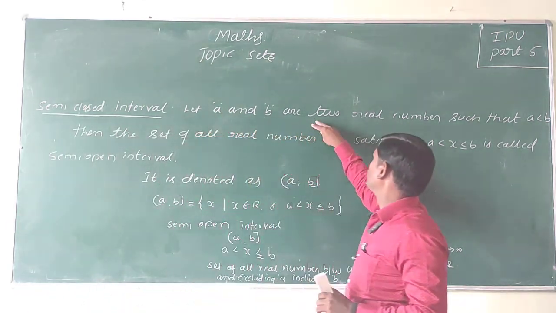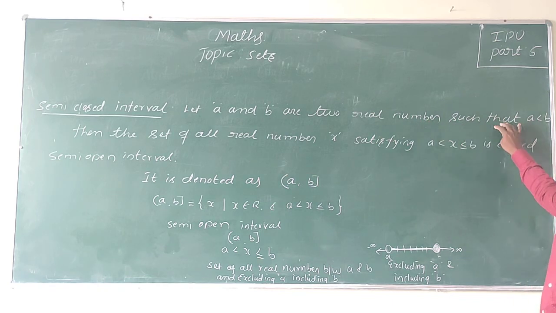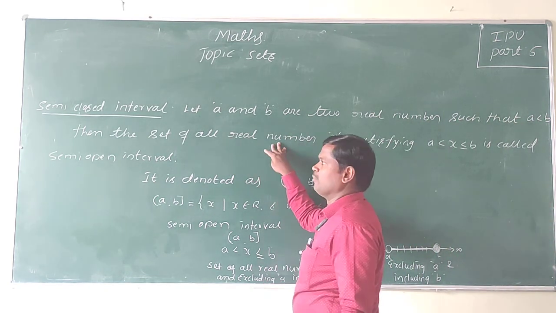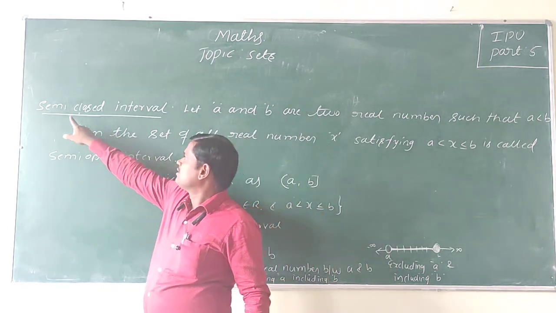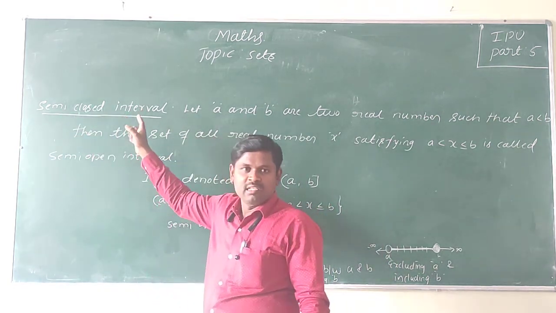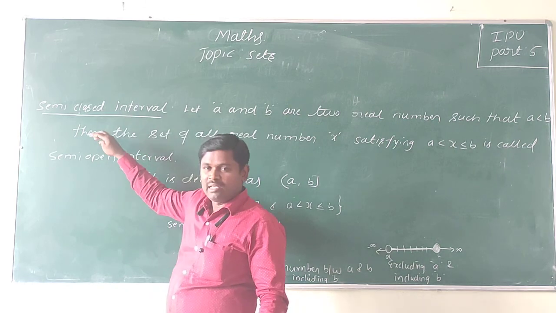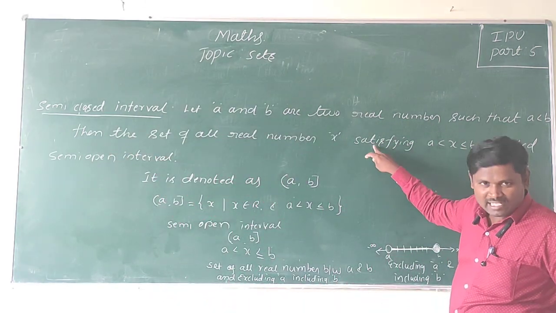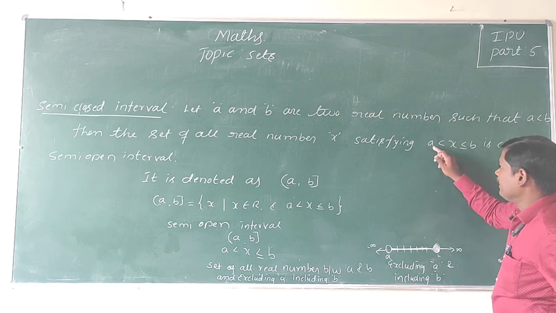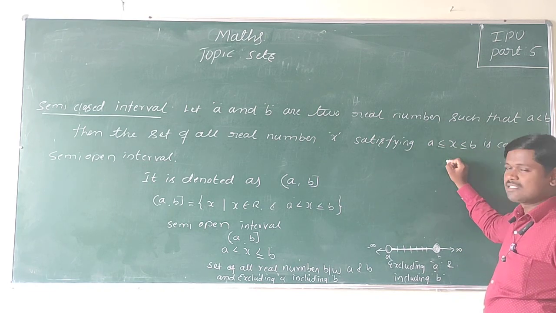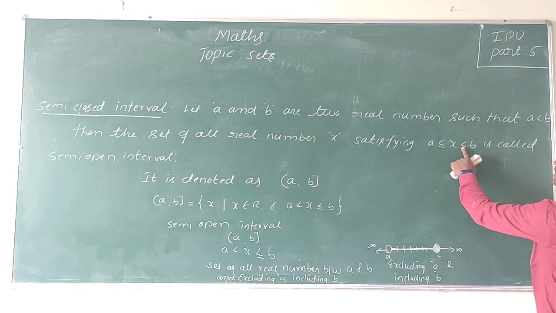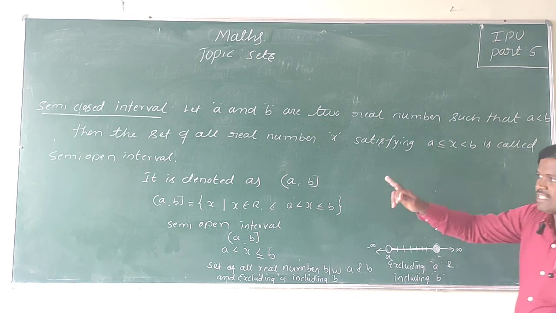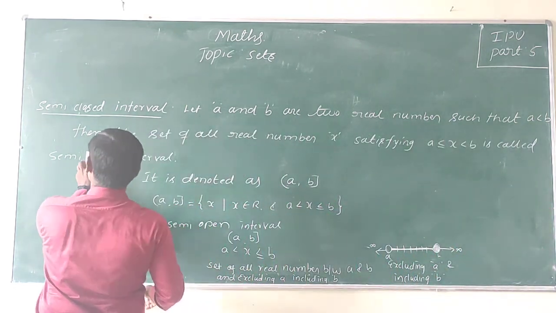Let A and B be two real numbers such that A is less than B. We are going to define the semi-closed interval as the set of all real numbers x satisfying A less than or equal to x and x less than B. This is called a semi-closed interval.